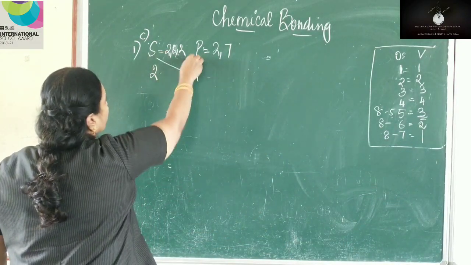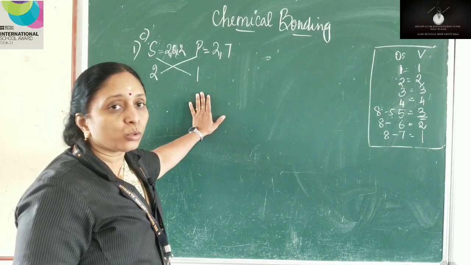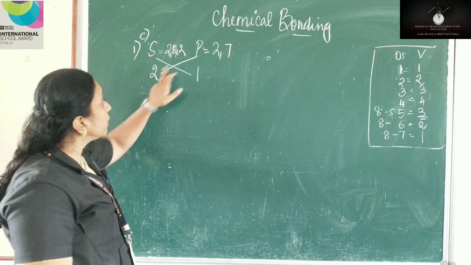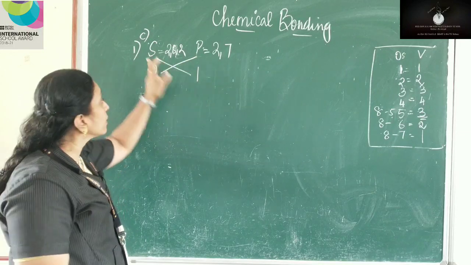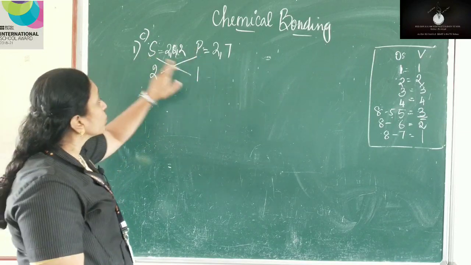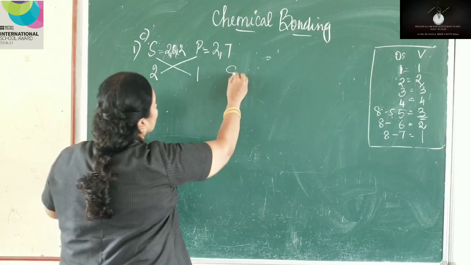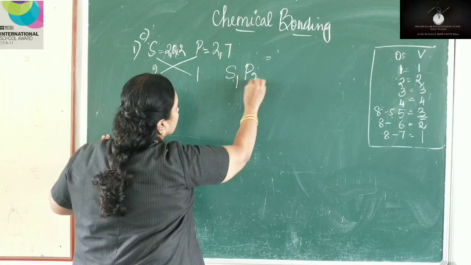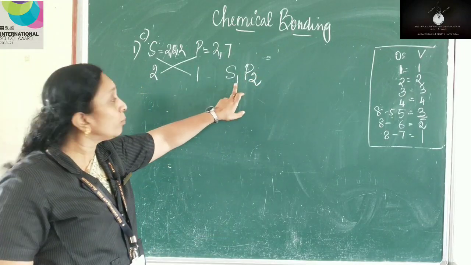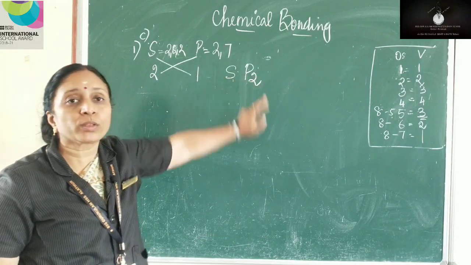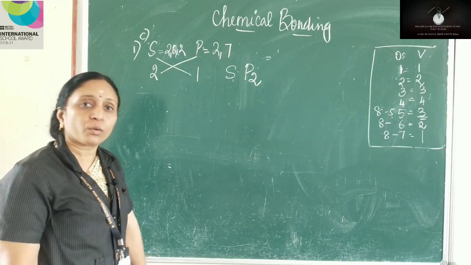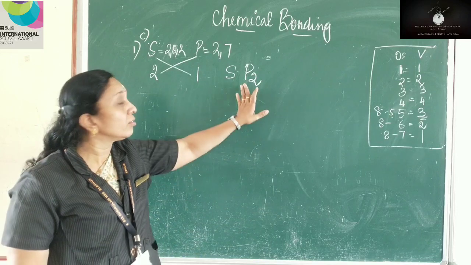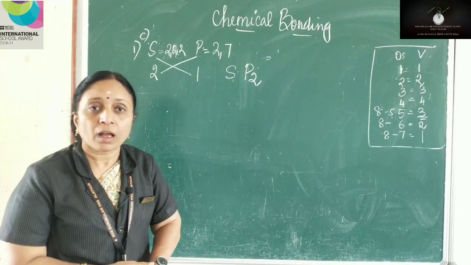Now we have to crisscross, isn't it? How to find the chemical formula using valency? You have written the valency beneath the symbols. Now you make a crisscross. So the formula will be S1 and P2. As you know, 1 need not be mentioned here. So SP2 is the chemical formula. Okay. If the elements are having these configurations, this will be the chemical formula. Okay. I hope you understood.